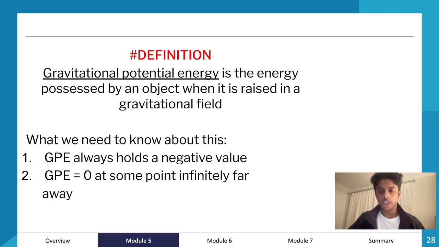That is because GPE equals 0 at a point infinitely far away, and the further in we get from it, the more negative we are. Because GPE is 0 at a point infinitely far away from the point we're measuring from, GPE will always hold a negative value. That doesn't mean the change in GPE is the same, because a change in GPE can be positive, but GPE standalone is always a negative value.